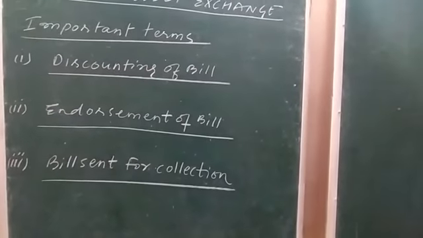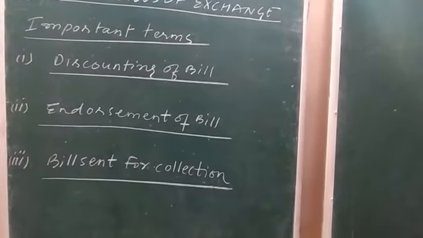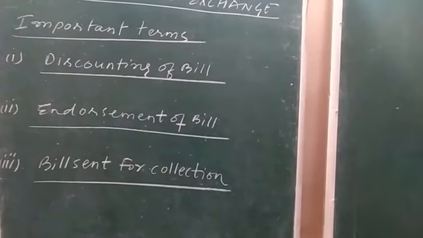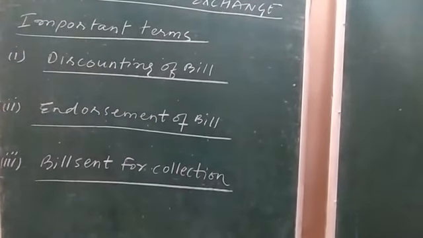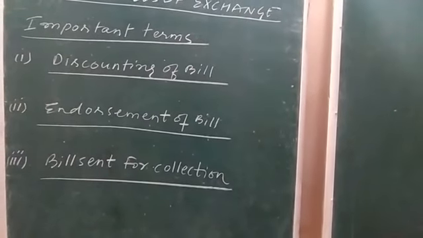Now, discounting the bill. Discounting means some portion of the bill is not counted, or in the bill some amount is underestimated.